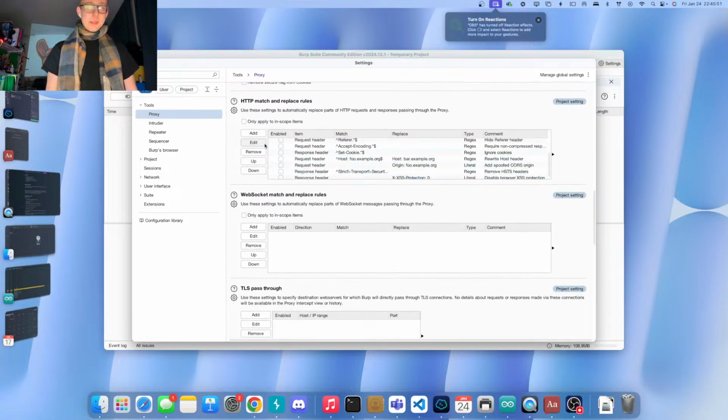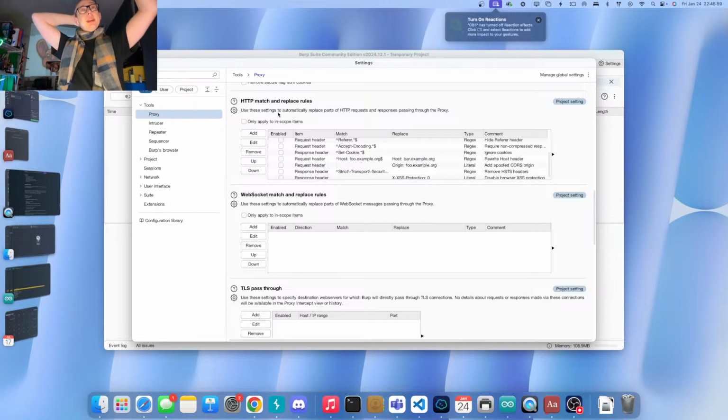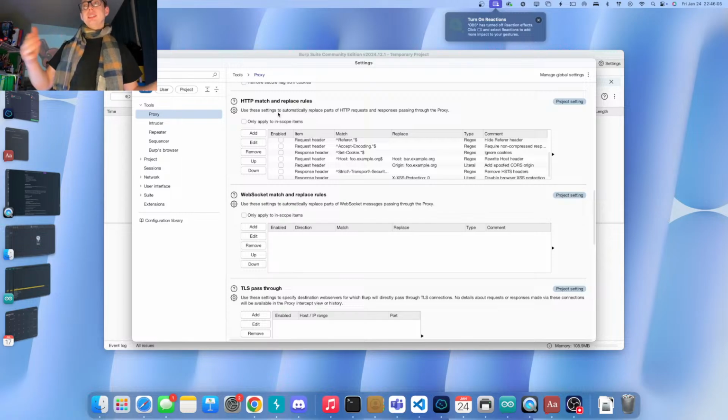Then we have the HTTP match and replace rules. Let's say that I'm sending something out, and in there it will say name is Wesley as a parameter, right? Name is Wesley. I might want to change where name is Wesley. Every time I see parameter Wesley or value Wesley, I want to change that by the thexssrat automatically. That's what this is for. It'll match something and it'll replace it with something else.